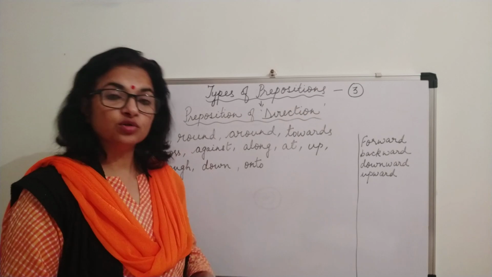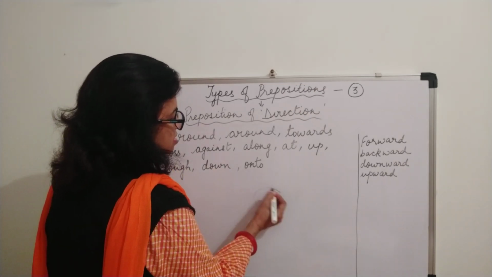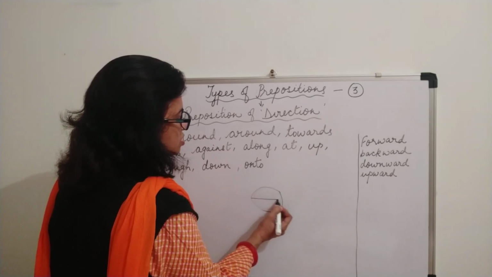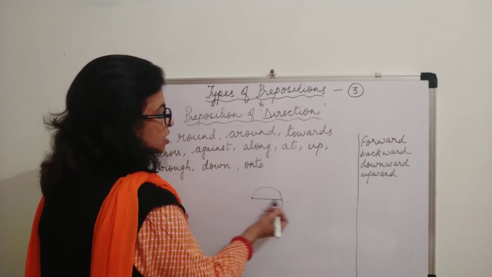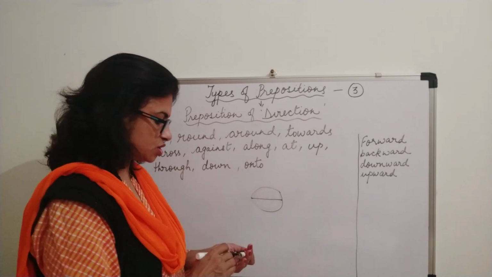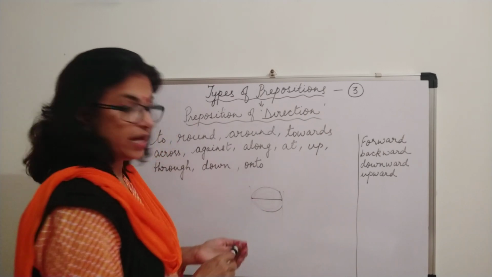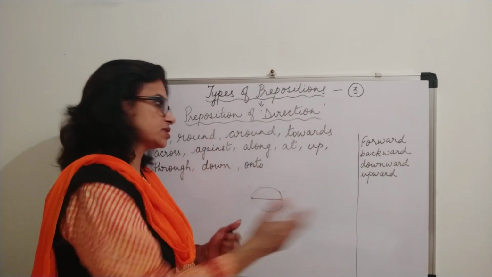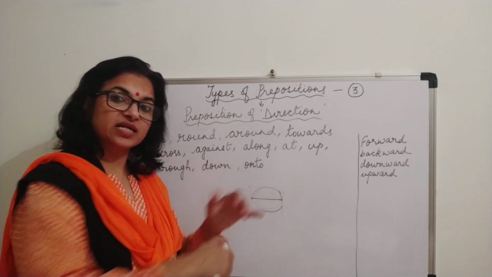Across, I told you before also about across. Suppose this is a pond and a boy is going across the pond, just crossing from one place to another, straight cross. Or it can be a road, crossing from one side to the other side, that is across. Against, going against the gravity.